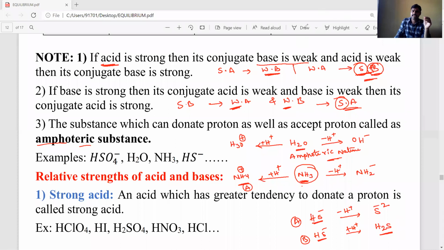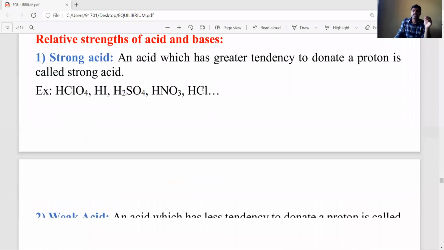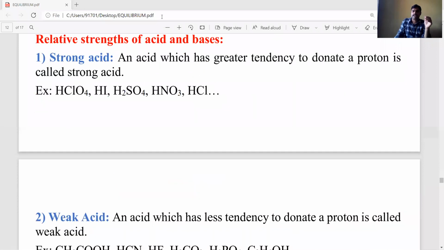So based on these relative strengths, acids and bases are divided into 4 types. Based on relative strength, acids are divided into 2 types: strong acid and weak acid. Bases are also divided into 2 types: strong base and weak base. So that is called the relative strengths of acids and bases. Based on the relative strength, acids are of 2 types.